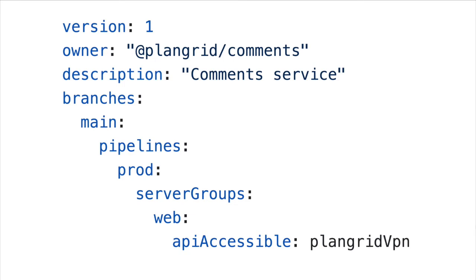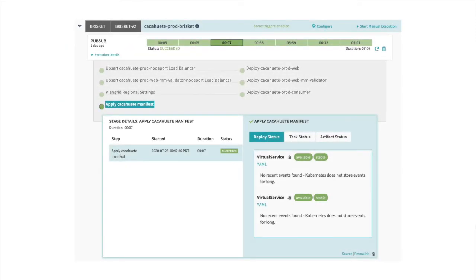So this is an example for a comment service. I would deploy the Docker image built from the main branch into the prod pipeline, and I would only make it accessible over the ELB that's within the VPN. No need to be public here. What this does is we consume this YAML, and it generates a whole lot of Spinnaker pipelines. This is an example of one of our more basic ones, actually. There's a lot of options people can put in, but all of these Spinnaker pipelines are built to take that Docker container, make the pod spec and other Kubernetes necessities around it, and then deploy that into our Kubernetes cluster. So here I've highlighted the apply manifest stage.